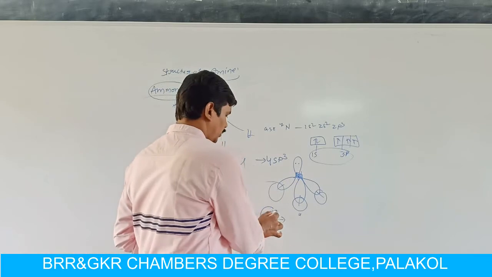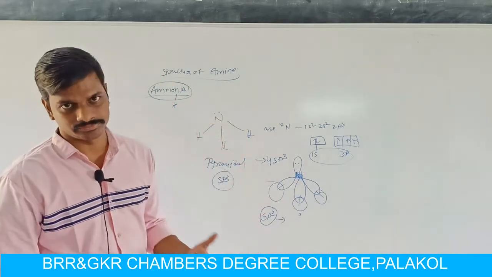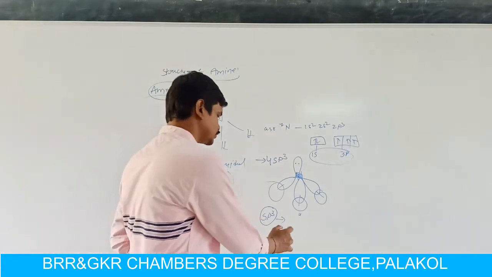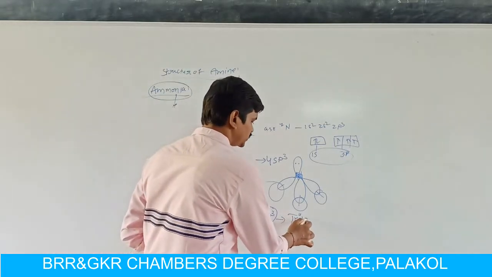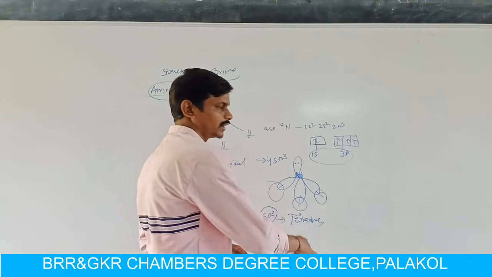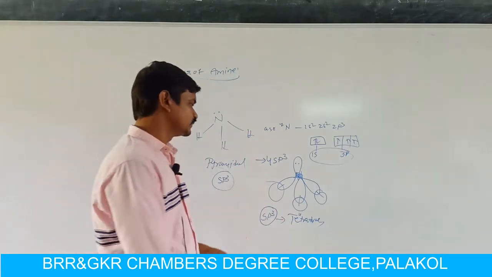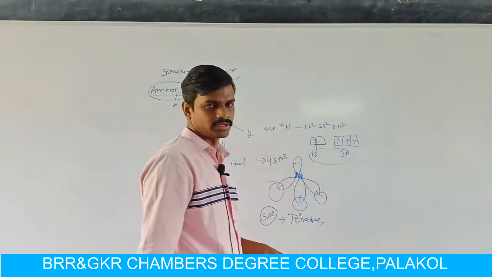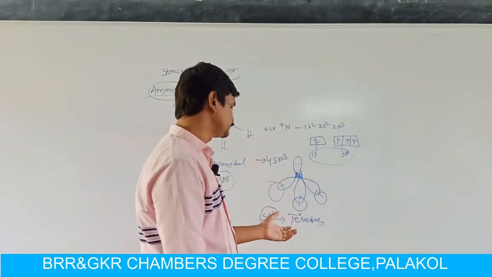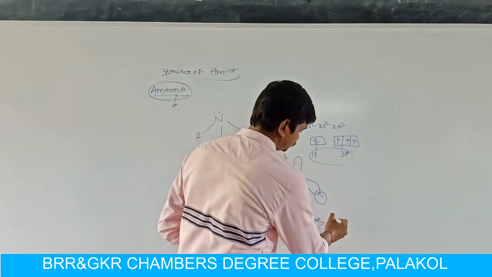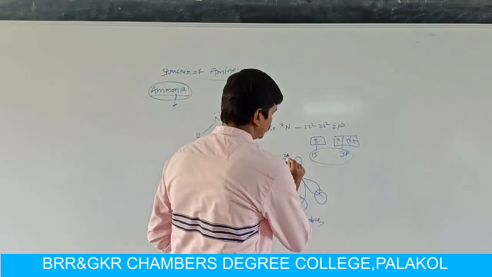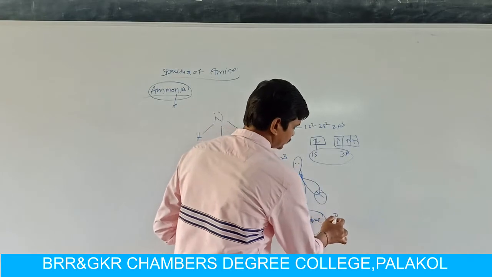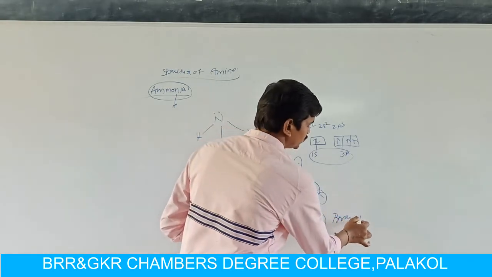If any compound exhibits sp3 hybridization, what is the structure? Actually, the structure of an sp3 hybridized molecule is tetrahedral. But our ammonia molecule contains a lone pair of electrons, so because of the repulsion between bond pair and lone pair, the tetrahedral structure changes to pyramidal.